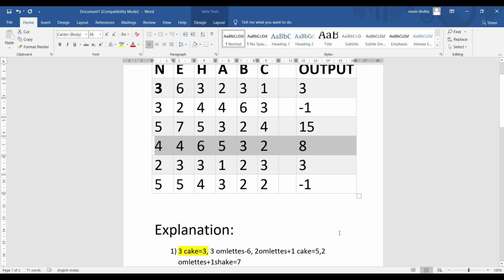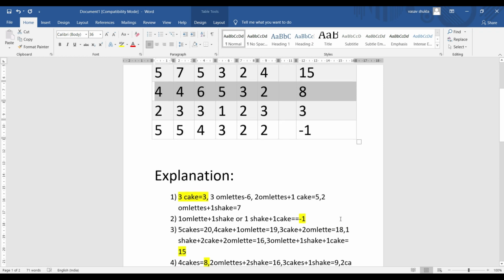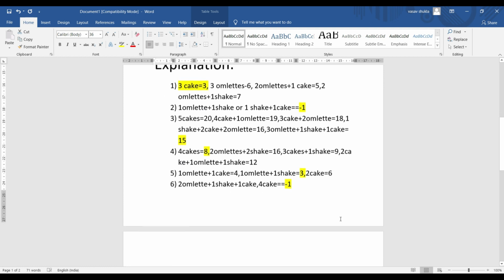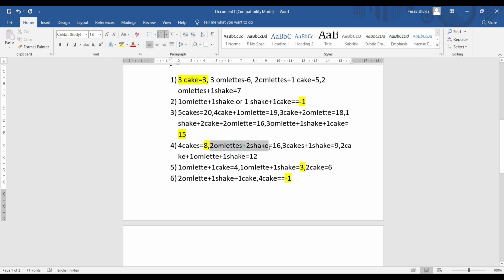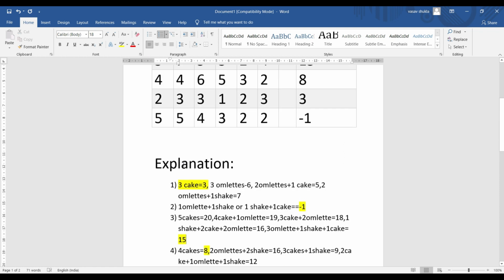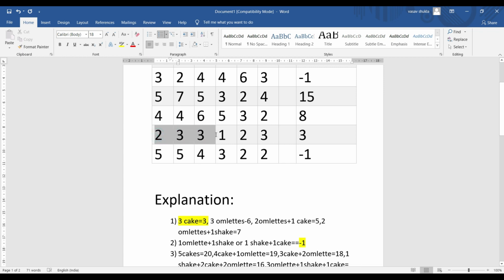Similarly, in the next test case, there are 4 people. Values are 4, 6, 5, 3 and 2, and our expected output is 8. So let's see. We can take 4 cakes, that would cost 8, 2 omelets plus 2 shakes, that costs 16, 3 cakes plus 1 shake, that's 9, 2 cakes plus 1 omelette plus 1 shake, that's 12. So the minimal amount is 8. So the answer is 8.